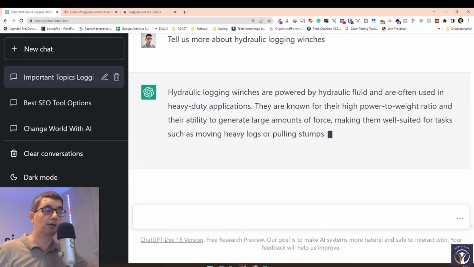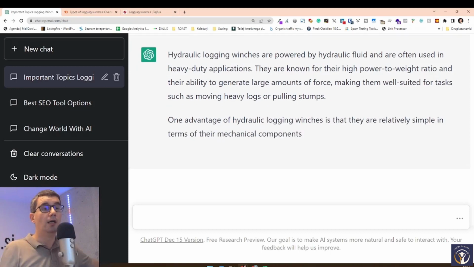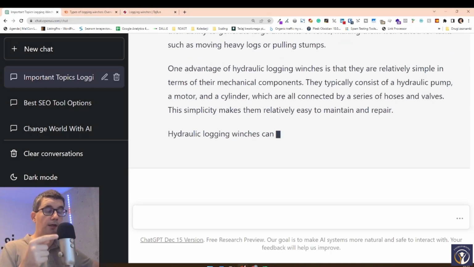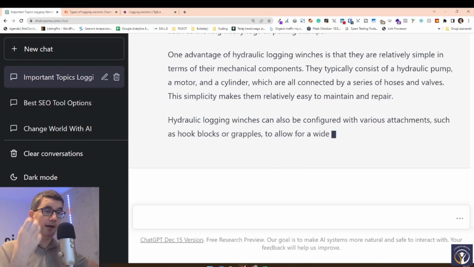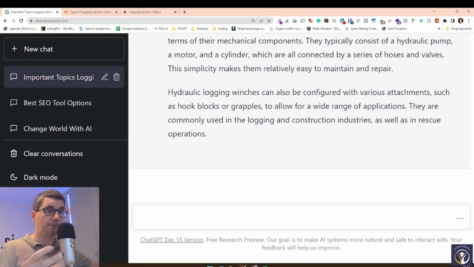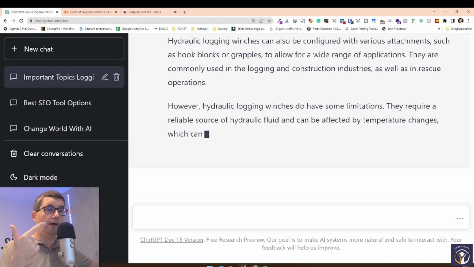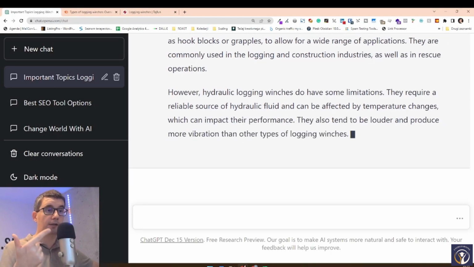But there are, of course, other ways of how we can do keyword research. So let's go and do that. But again, the most important thing that we have to do right now: the keywords that we got from ChatGPT, we take these out, put them in an Excel sheet, check search volume, check the keyword difficulty, and based on that, we decide what articles we are going to write and how we're going to do that.